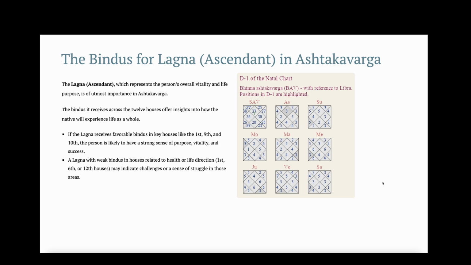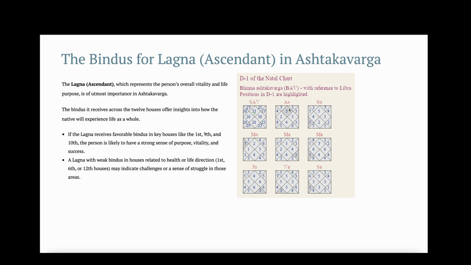So let's look into the Bindus for Lagna or Ascendant. The Lagna represents the person's overall vitality and life purpose. So it is of utmost importance in Ashtakavarga. The Bindus it receives across the 12 houses will offer insights into how the native will experience life as a whole. So this one is the Bhinnashtakavarga of the Ascendant.